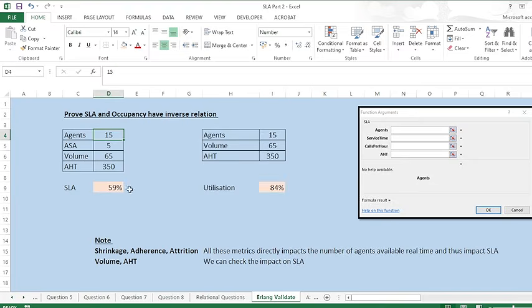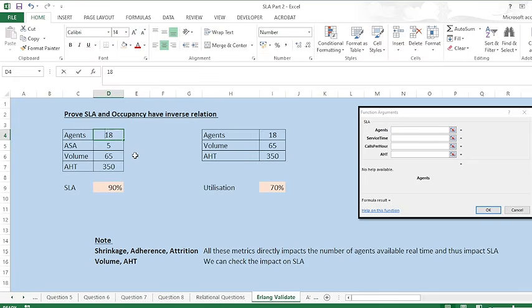Now suppose I'm increasing the number of agents. From 15, I'm changing it to 16. You can see my service level also gets increased, but my occupancy gets decreased. You can see the impact again as I increase from 16 to 17. Now you can see that SLA got increased, like 83%. I'm increasing to 18 agents, then again it gets increased and your occupancy gets decreased.